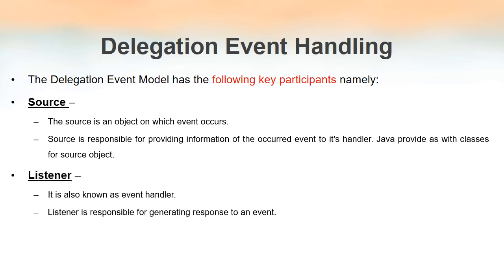The second key participant is the listener, because the event notifications are sent to the registered listeners. The listeners are also known as event handlers, because listeners are the objects responsible for handling the events once they occur. That is why they are also known as event handlers.